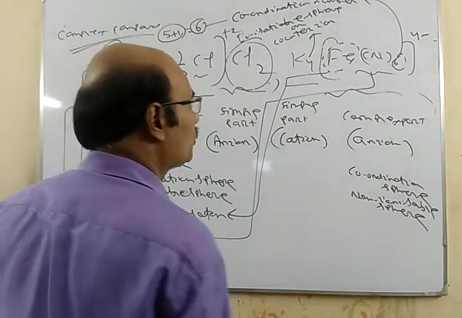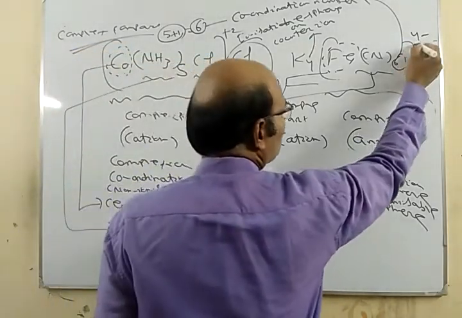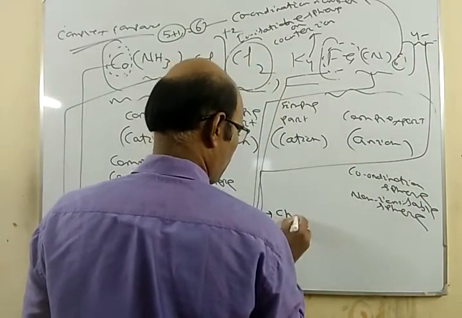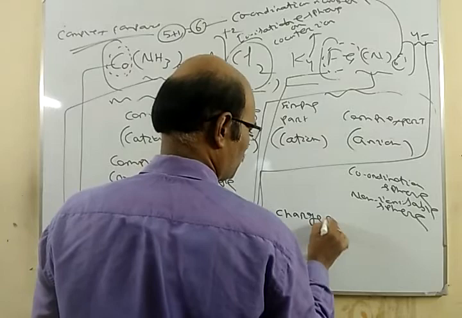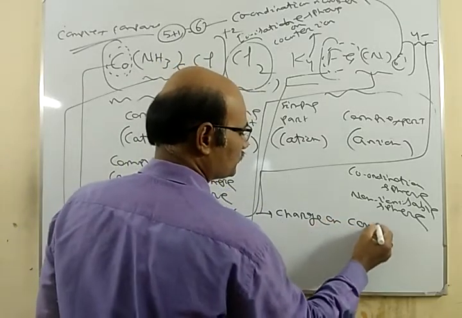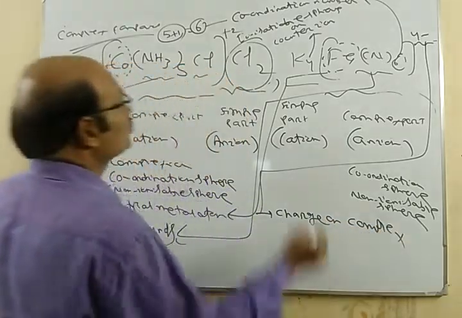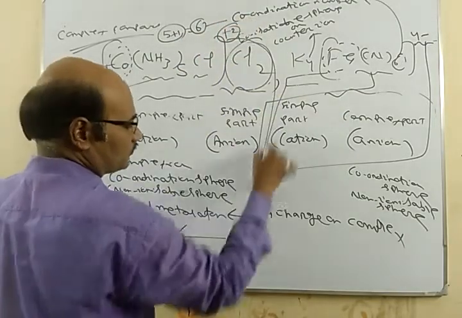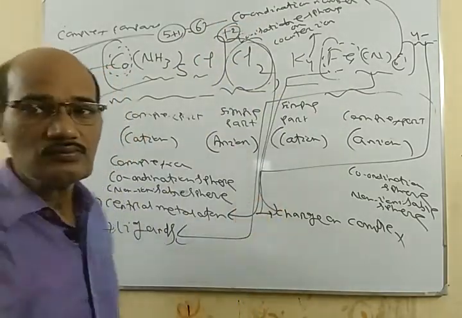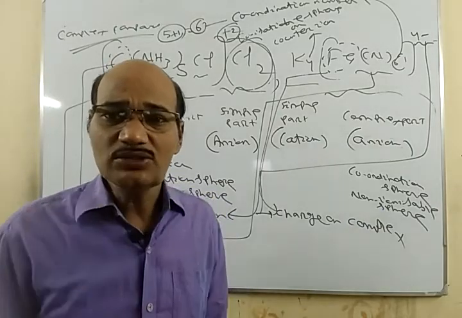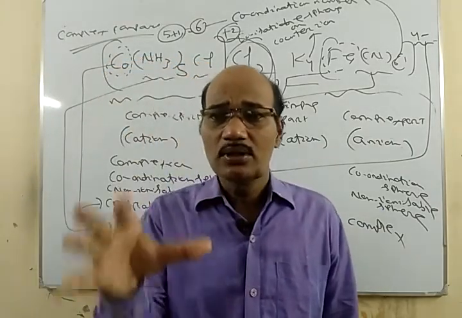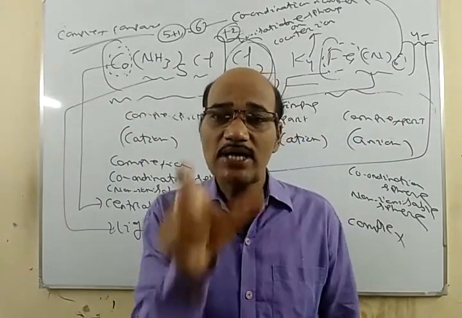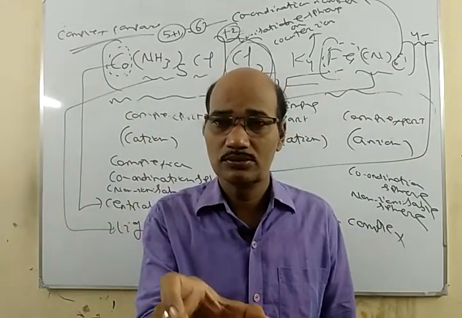This minus 4 is called charge on complex. This positive is also the charge on complex. The total charge carried on the coordination sphere is called what? Charge on the complex.